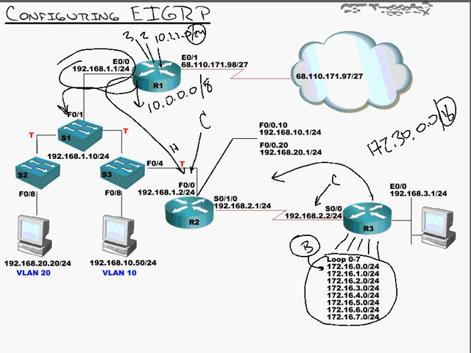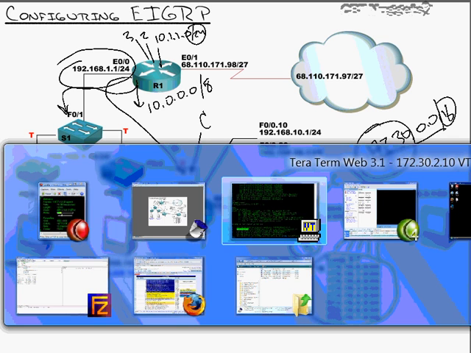Now, some people like that, and it's very distance vector protocol-ish to do something like that. There's other protocols that do that, like RIP, but I don't like that. I like control over where my summary routes go. Because I could come up with a much better summary route than 172.30.0.0/16. If I use that, it kills the whole 172.30 range, because all these routers believe router 3 has everything to do with 172.30. So I'm thinking I need to turn off that feature, and here's how you do it.